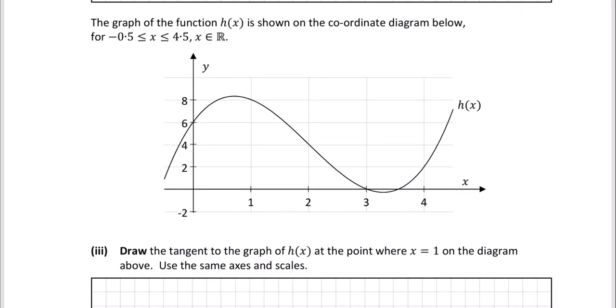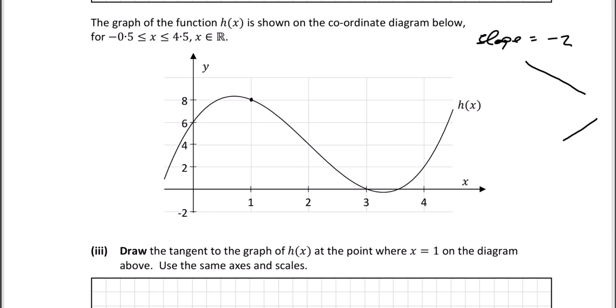The graph of the function h of x is shown on the coordinate diagram below for x is greater than or equal to minus 0.5, less than or equal to 4.5. Draw the tangent to the graph of h of x at the point where x is equal to 1 on the diagram above. Use the same axis and scales. So what we know about our tangent is that the slope is equal to minus 2. That means that the line will slant in that direction. That's a negative slope. If it was in that direction, we would get a positive slope. So we want the tangent to be at this point here at x is equal to 1.